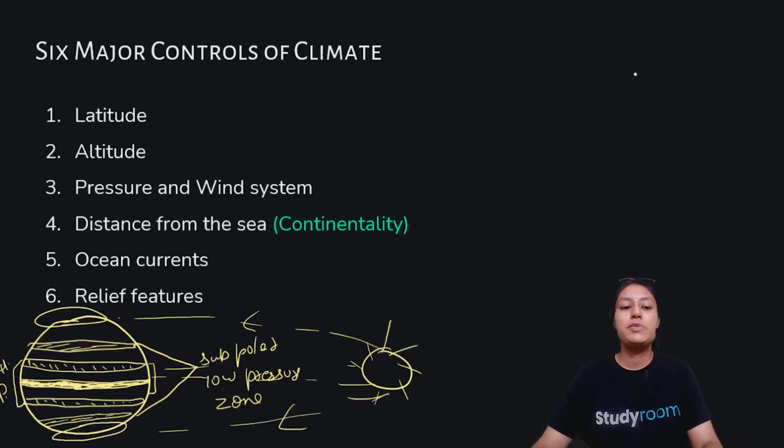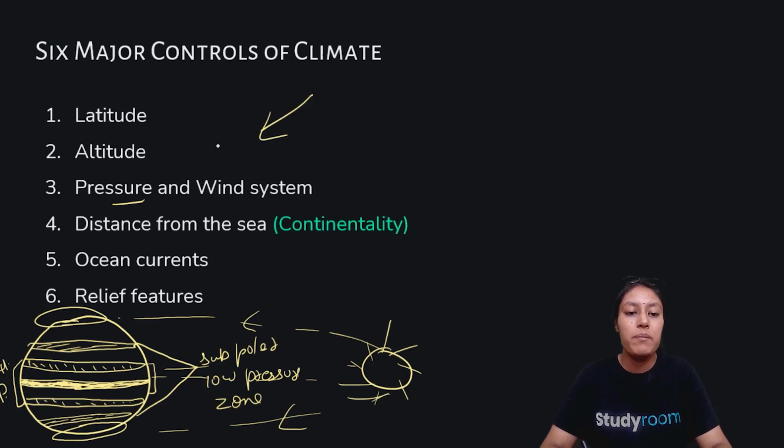Now, first I'll explain what the pressure system is. As we have already discussed pressure in a previous slide, pressure is nothing but the force exerted by wind. For example, when there are direct sun rays in an area, the wind will be warm, and if the wind is warm, it is very light, so it moves in an upward direction.